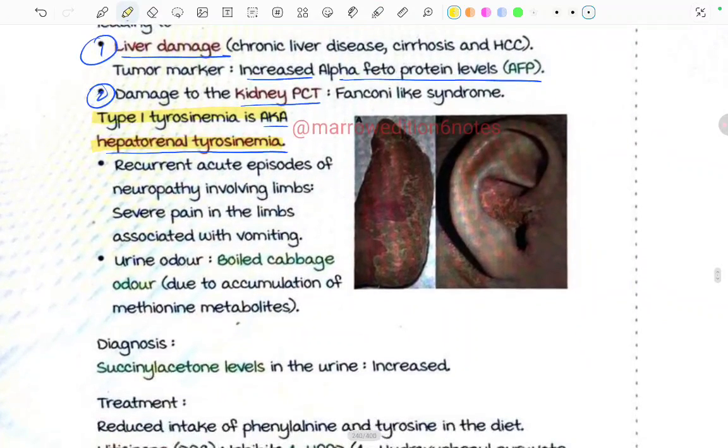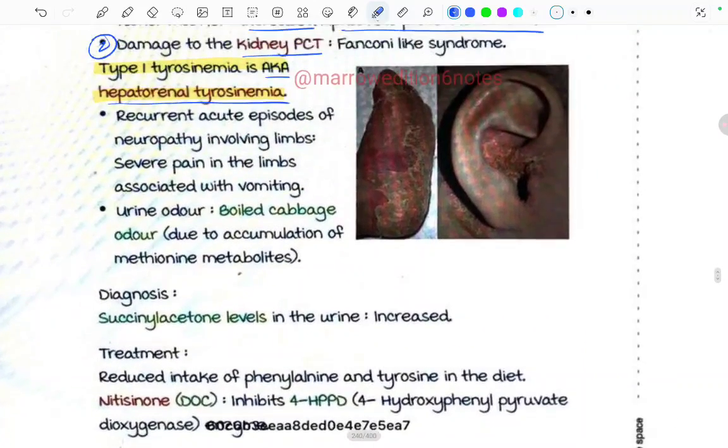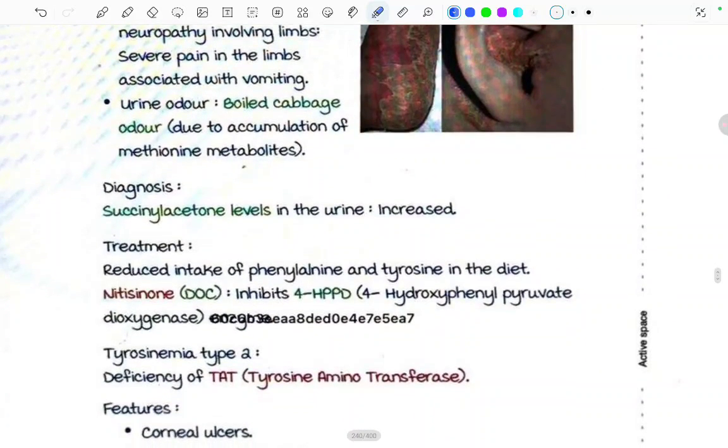Also, there are recurrent episodes of neuropathy involving the limbs. Severe pain in the limbs associated with vomiting. Urine odor, how is it? It is a boiled cabbage odor due to the accumulation of methionine metabolites. Now, how do we diagnose it? Succinylacetone levels in the urine are increased. That's how we diagnose it.